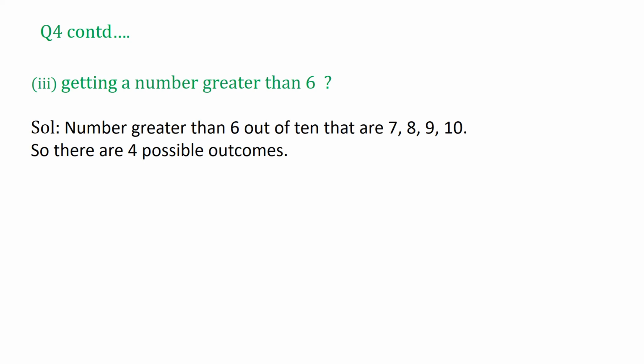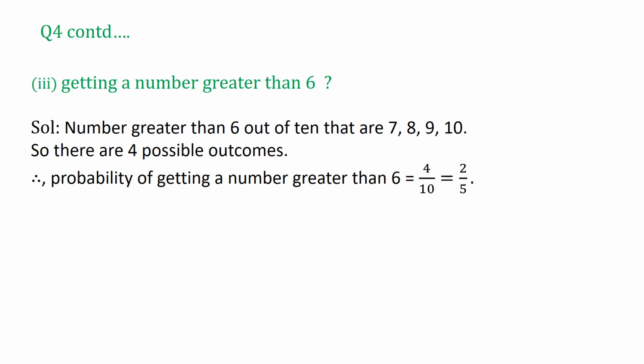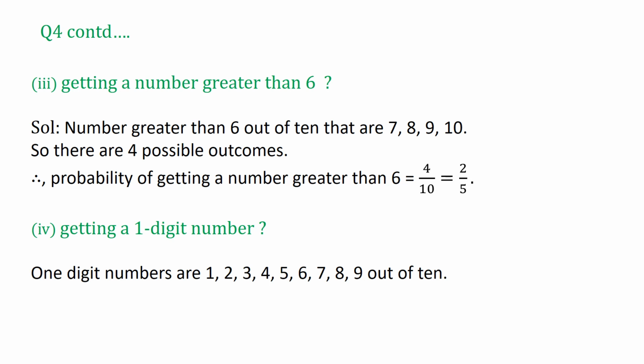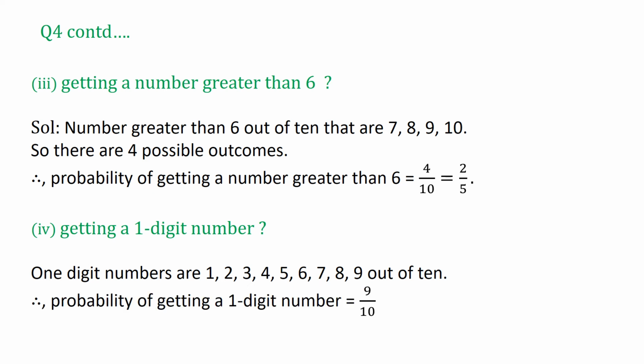With this, getting a number greater than 6, that would be 7, 8, 9, 10, only 4 possible outcomes. So the probability would be 4 upon 10, and on reducing you will get 2 upon 5. Clear? Now the fourth part is getting a one digit number. From numbers 1 to 9, they are all one digit numbers. So one digit numbers are 1, 2, 3, 4, 5, 6, 7, 8, 9 out of 10. So the probability is very clear, 9 upon 10.